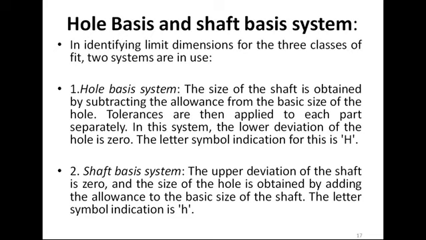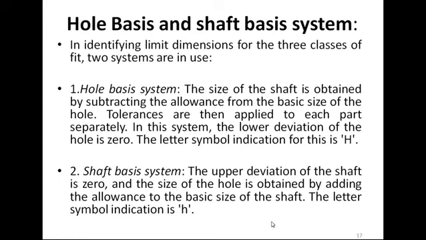Okay, and the same concept applies to the shaft basis system. The upper deviation of the shaft is 0 and the size of the hole is obtained by adding the allowances to the basic size of the shaft. The letter symbol is h. This is the most important thing: for the hole basis system we use capital H and for the shaft basis system we use small h.